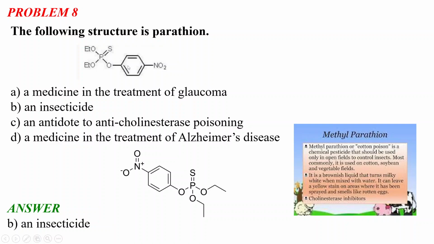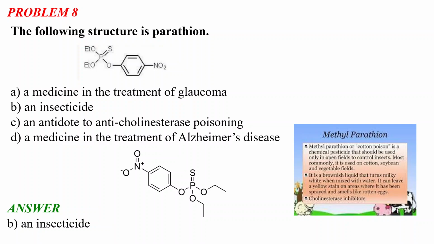It is actually important to know a few structures and names of molecules, because this kind of question can come at any point, as there are so many drug molecules and insecticides and antidotes for diseases. You don't need to remember everything, but please remember a few examples like parathion and malathion.